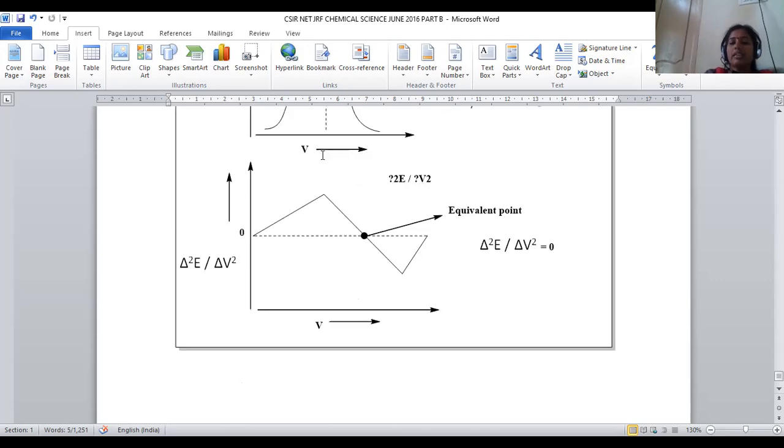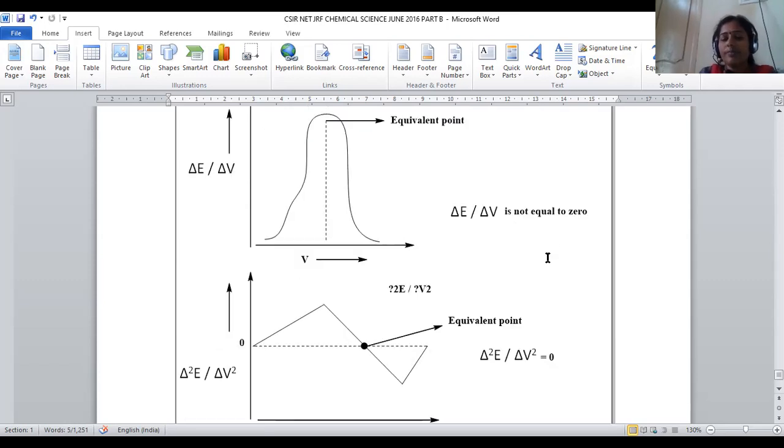Now, let us go with another possibility. Delta square E by delta V square plotted against volume. The equivalence point is obtained exactly at 0, because we get such a kind of peaks. So peak and trough values are there and both are intersected at the point 0. That intersecting point 0 is denoted as the equivalence point, which is exactly 0. So delta square E by delta V square value is exactly equal to 0.